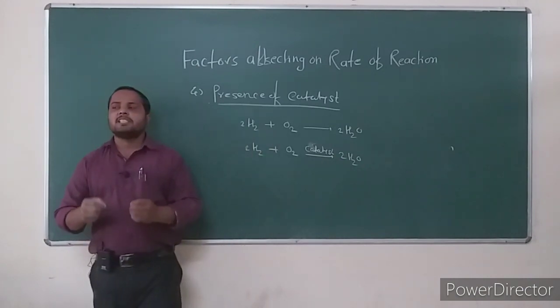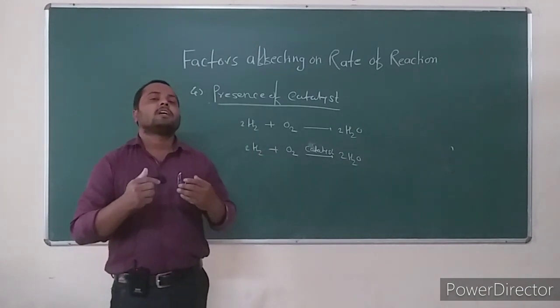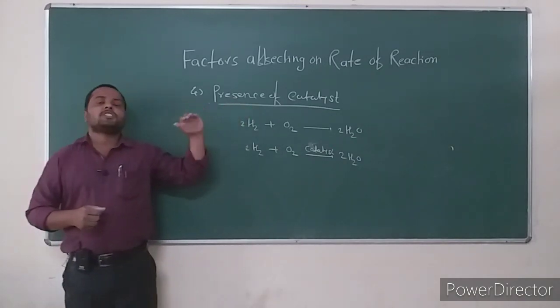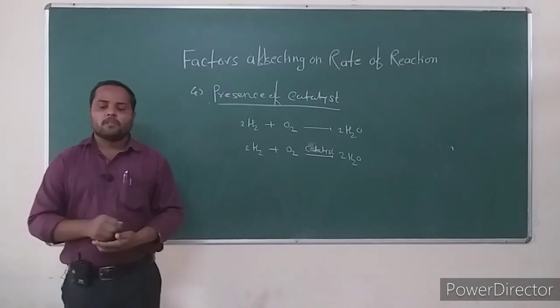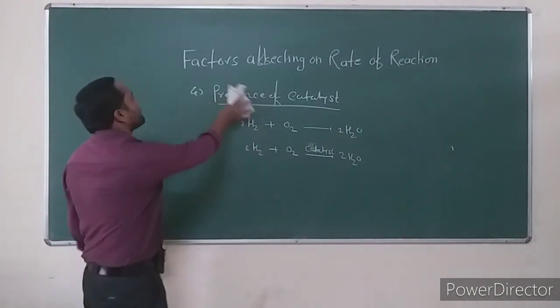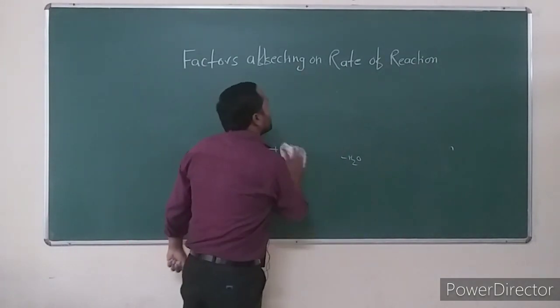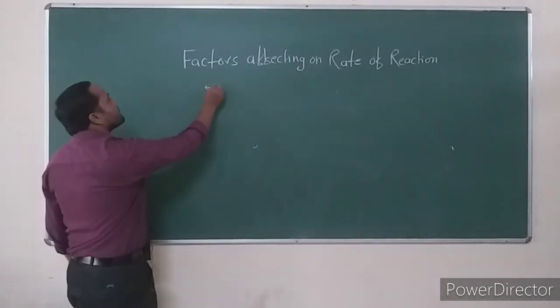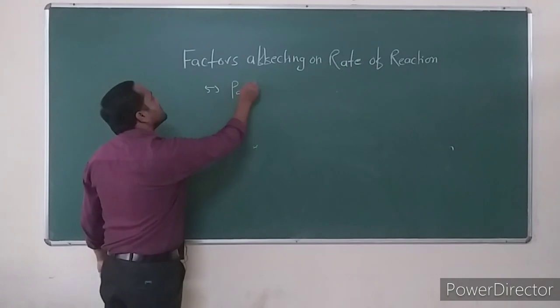This is the role of the catalyst, the effect of the catalyst on the rate of chemical reaction. This is the fourth factor which is affecting the rate of reaction. And consider the last factor which is affecting the rate of chemical reaction. This is known as the particle size.